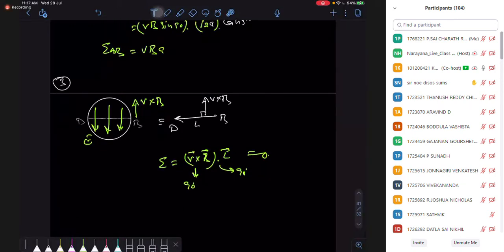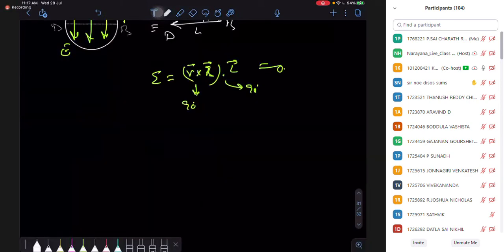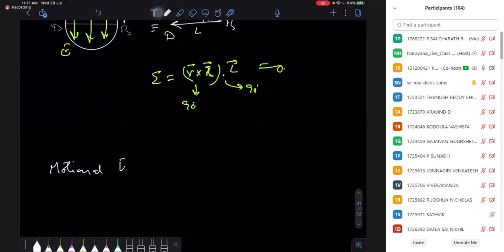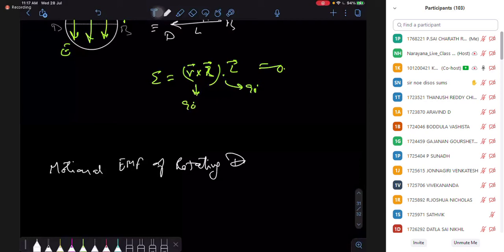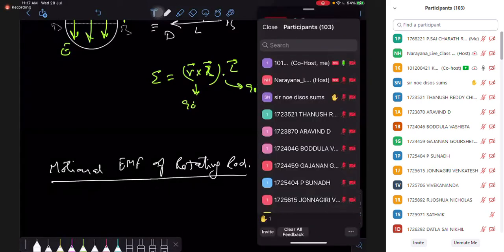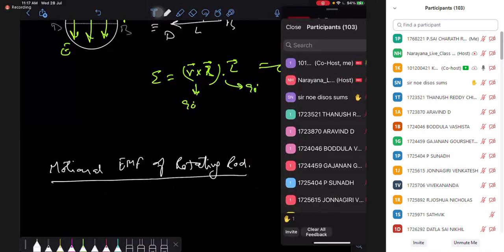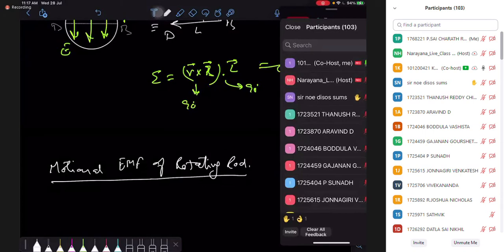So we can twist the situation slightly. One special case is there: the motional EMF of a rotating rod. Not a new concept, but it is useful. Lots of problems are linked with that rotating rod, so you can think of it as a special case. Yeah, not a new concept, just a special case.